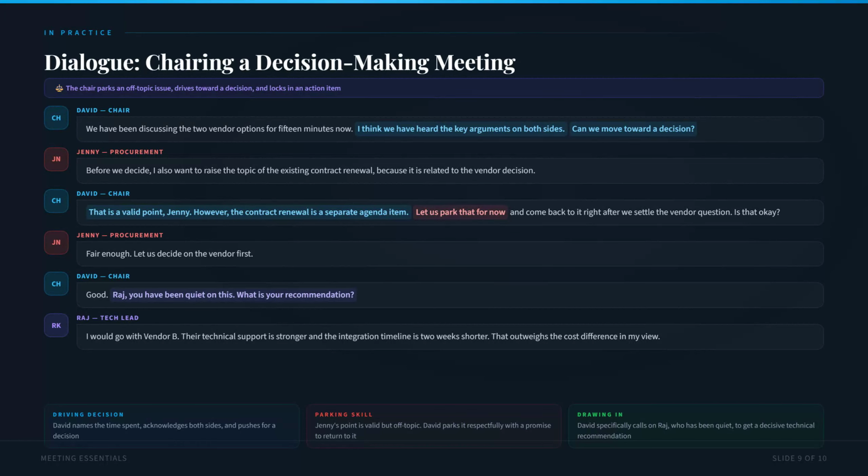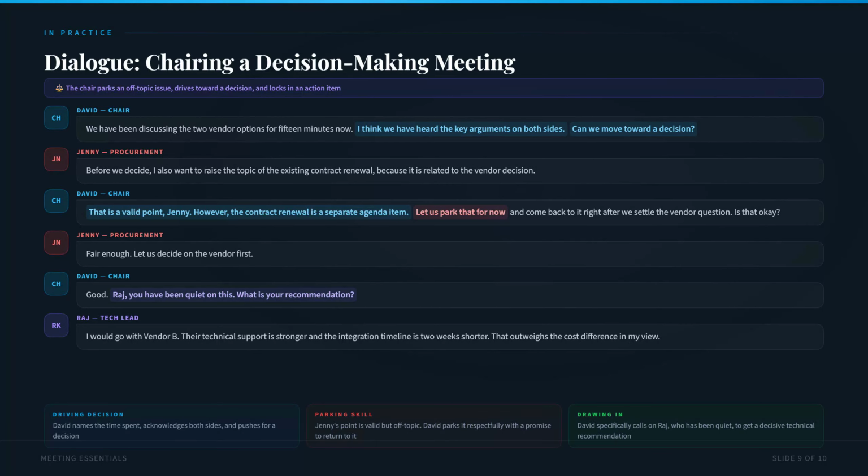Jenny then raises an off-topic issue, the existing contract renewal. David handles this perfectly. He says, "That is a valid point, Jenny. However, the contract renewal is a separate agenda item. Let us park that for now and come back to it right after we settle the vendor question." Notice how he validates Jenny's contribution, explains why it needs to wait, and promises to return to it. Jenny accepts because she feels heard.